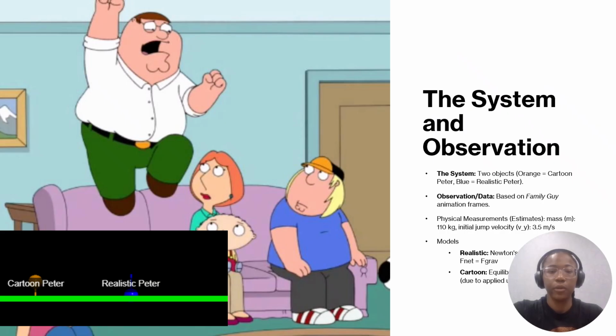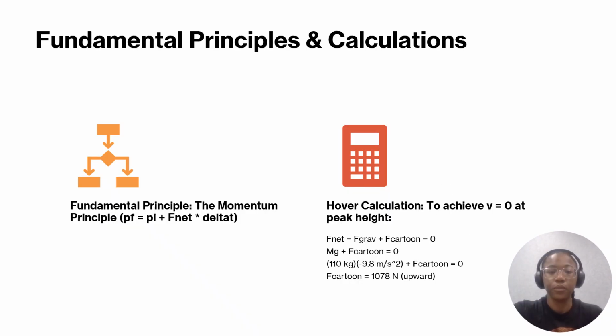The system involves two objects with identical properties, a mass of 110 kilograms and an initial upward velocity of 3.5 meters per second, which I estimated from observational data of cartoon jumps. I used two distinct models, a realistic model where the net force is solely gravity, and a cartoon model where a temporary upward force is applied at the peak to create equilibrium, meaning the net force becomes zero.